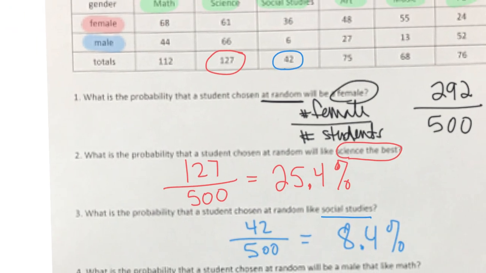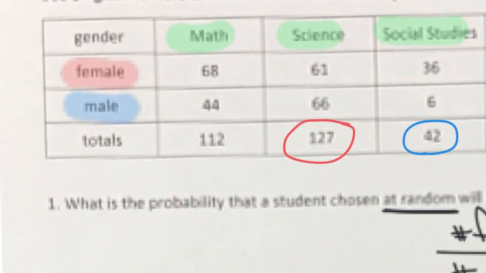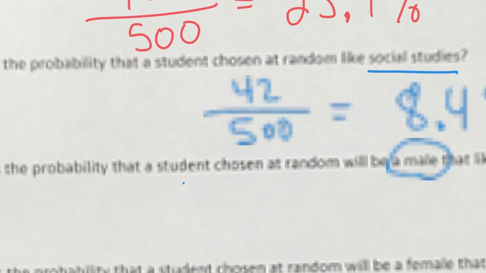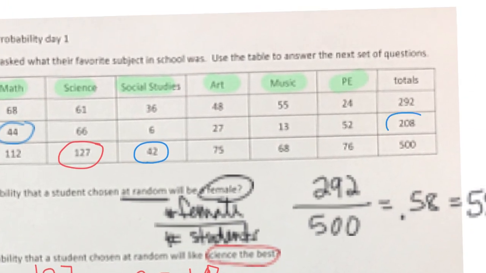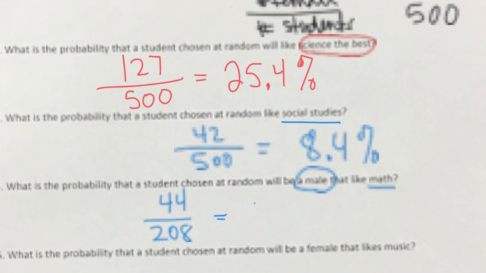Okay, number 4. What is the probability that a student chosen at random will be a male that likes math? Males that like math. Okay, so now we're only looking at the males. So how many males like math? 44 males like math. Out of how many males are there? 208, right? So now that we're only talking about males, we're not talking about all the students. We're only talking about the males. So what's the probability that a male will like math? 21.1%.